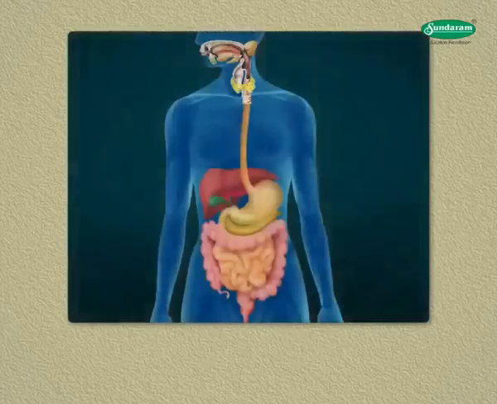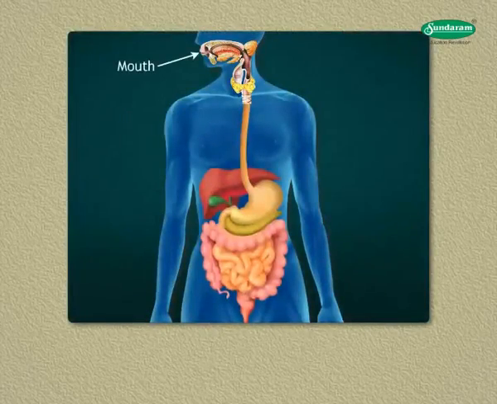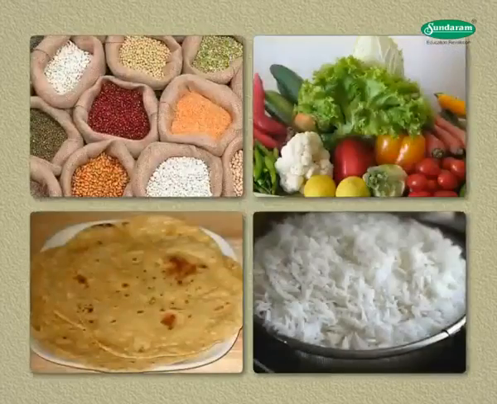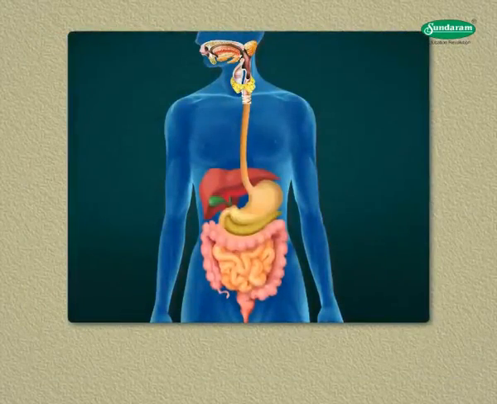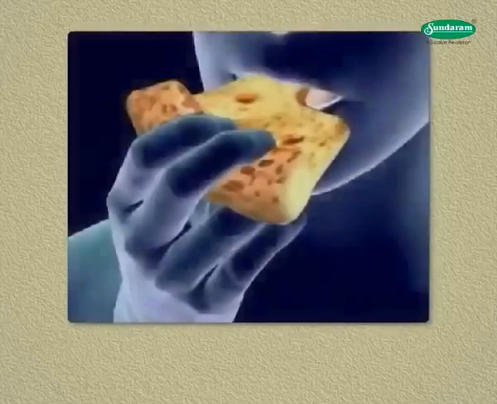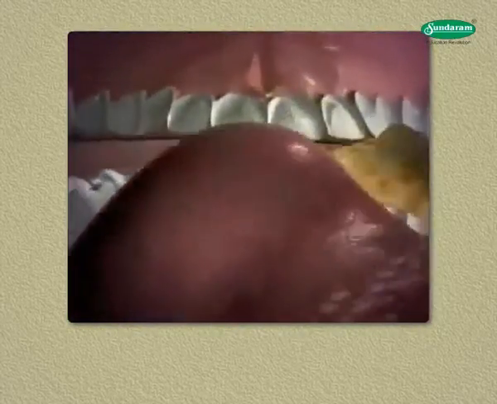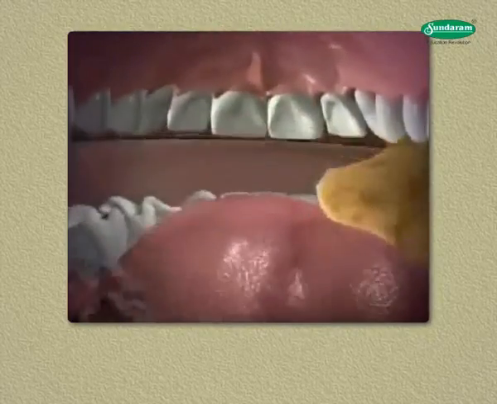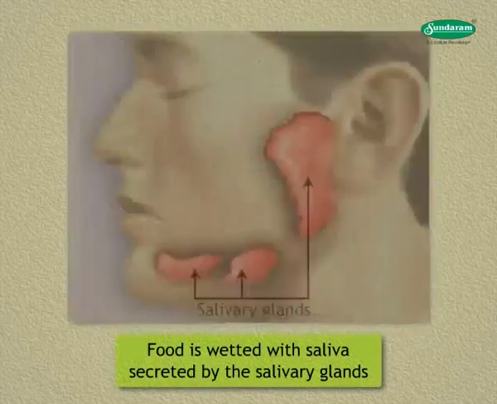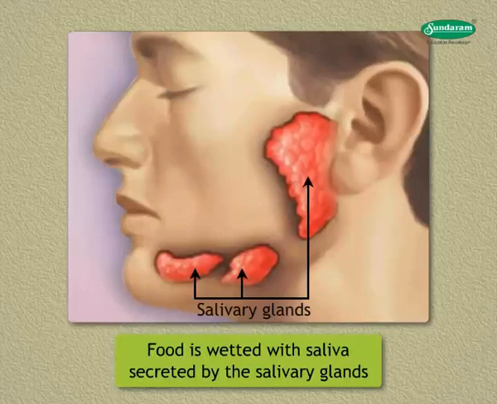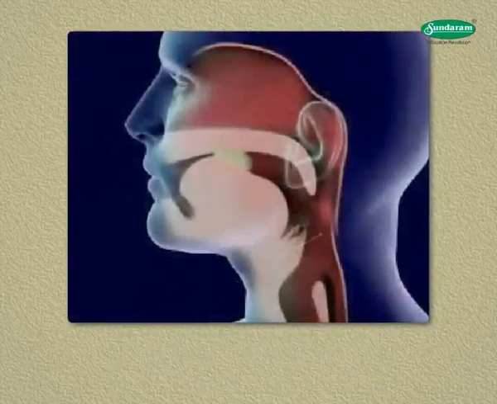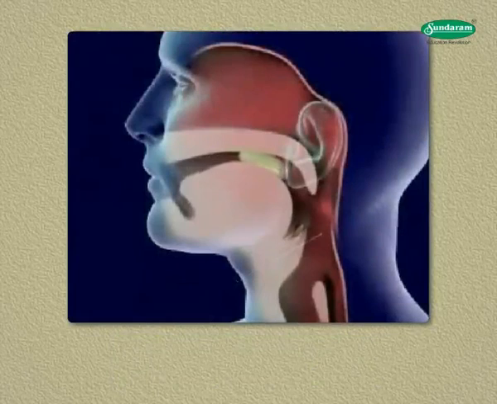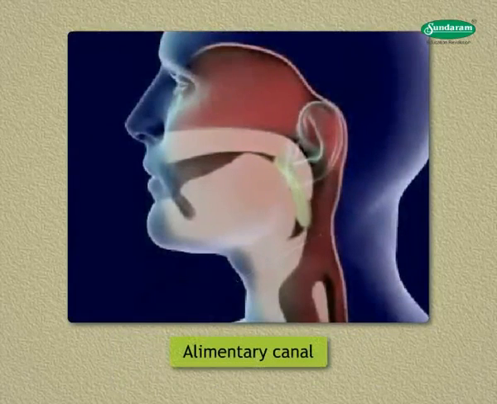Mouth. The alimentary canal begins with the mouth. We eat a variety of food items which have to pass through the same digestive tract. Naturally, the food has to be processed to generate particles with small size. Such crushed food is wetted with saliva secreted by the salivary glands so that the food can smoothly pass through the soft lining of the alimentary canal.